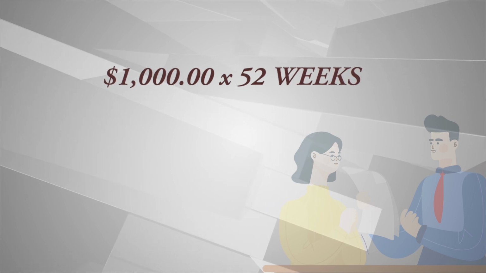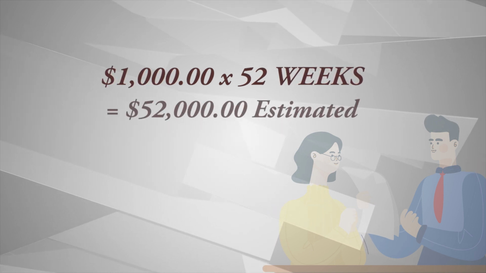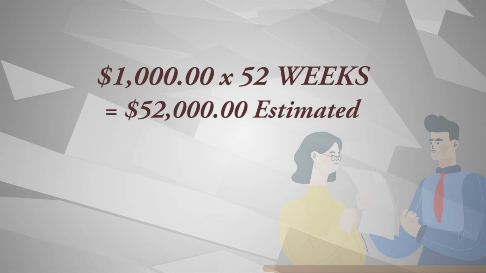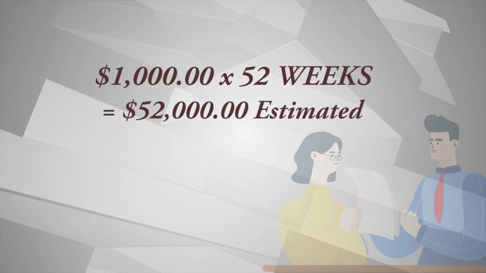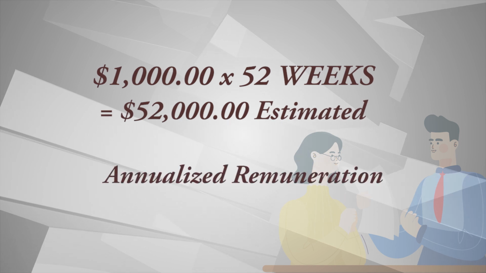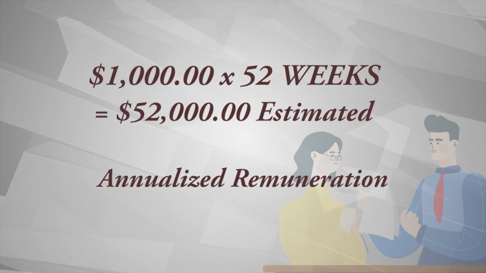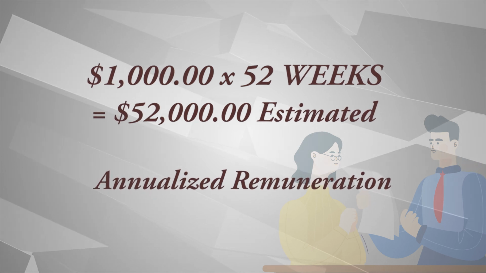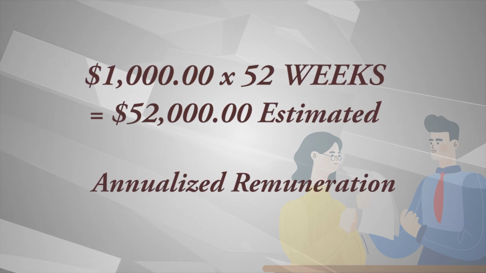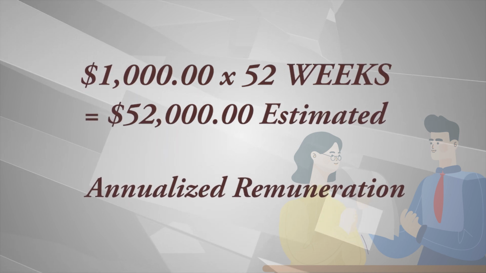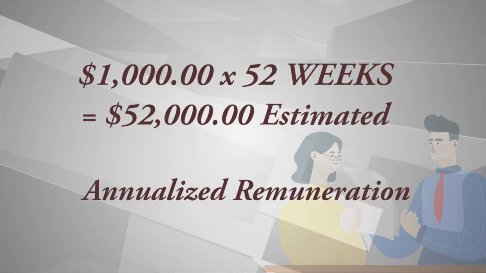Annualizing a person's salary means to multiply the amount received at a pay period by the number of pay periods in the year. For instance, a person who gets paid $1,000 a week has an estimated annualized remuneration of $52,000. This is calculated by multiplying $1,000 by 52 weeks. The estimated annual remuneration is then taxed according to the tax bands.